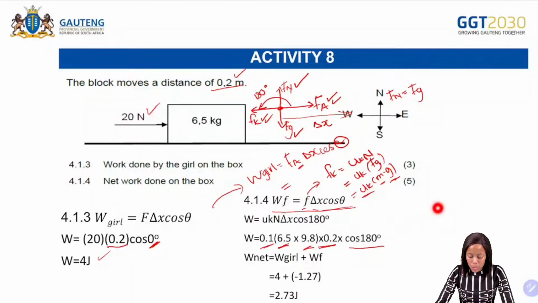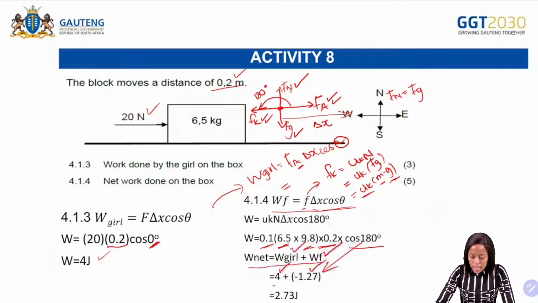Okay? So from there, when you are done, the answer for this one is negative 1.27. Then you say the net work done is the work done by the girl, which is your applied force, plus the work done by friction. The work done by the girl was 4, and the work done by friction is negative 1.27.